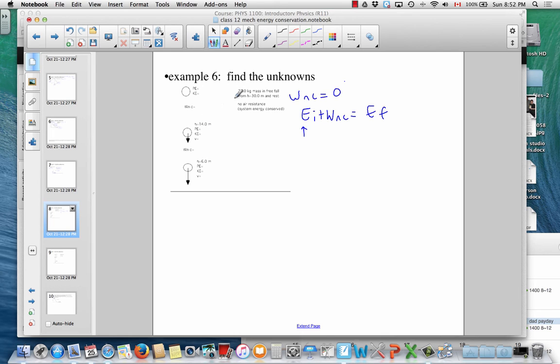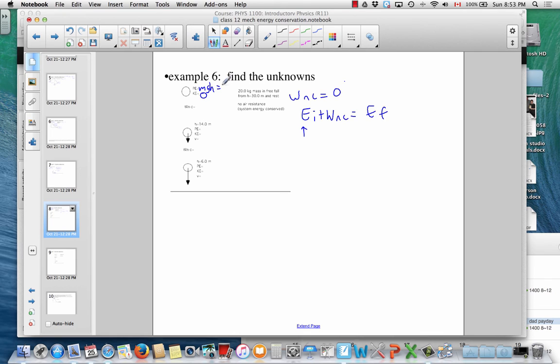So let's see. Oh, this is a calculation question. Okay, so we are starting from rest, so this is 0. The potential energy is mgh, you'll recall. And so it's 20 kilograms and it's 30 meters high. So that's 20 times 9.8 times 30.